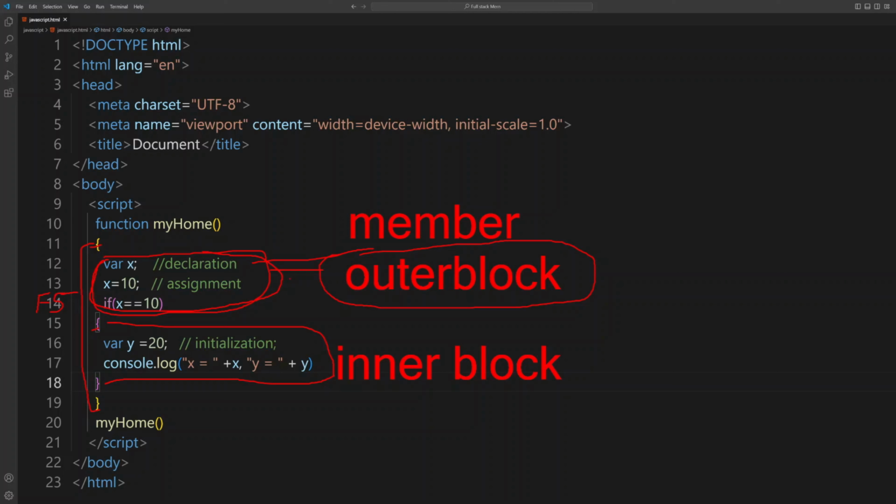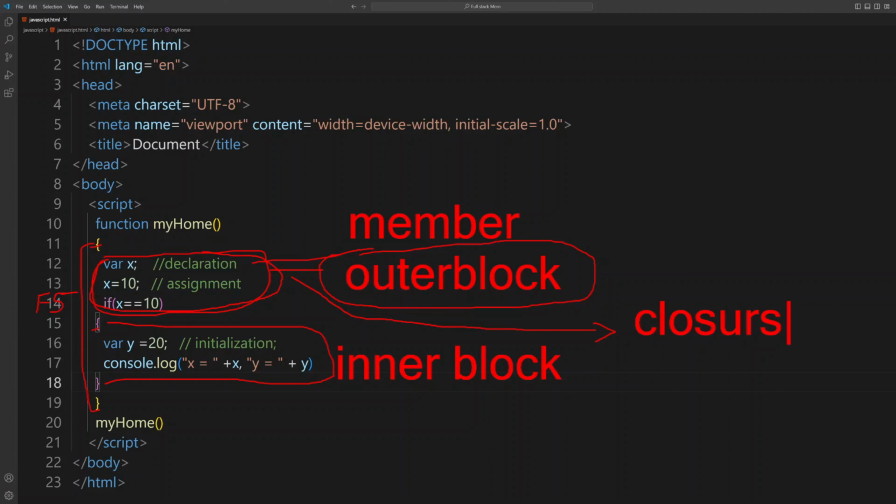So this mechanism, what is this mechanism called? When outer block members can be accessed from the inner block members, this mechanism is called closures. This is function closure.